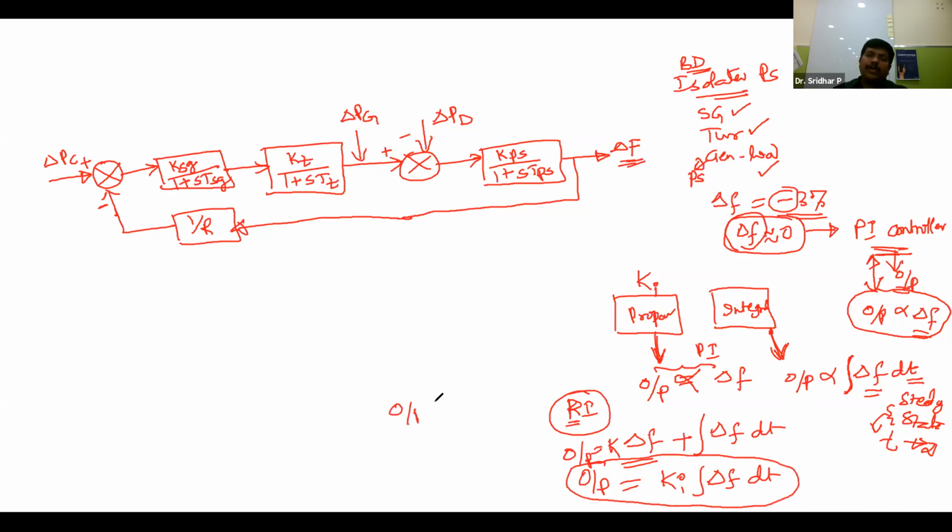The output in the S domain is nothing but Ki by S into delta F of S. So this is nothing but the transfer function. Sorry, this is about the Laplace transform.